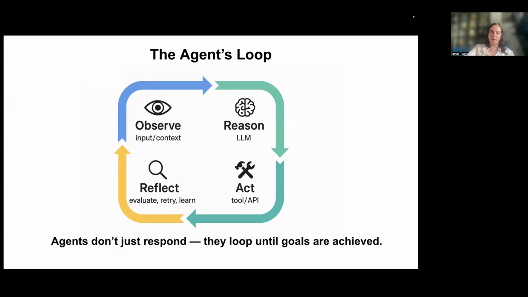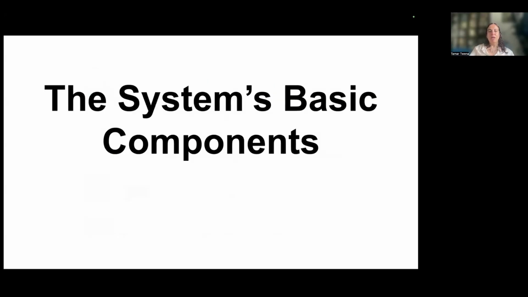So we've talked about the agent loop a little bit. The agent loop is receiving a question or a task, observing, let's say, going to the LLM, thinking about what it has to do. Then according to the LLM response, it decides whether it has to call a tool or an API. Then from all of those, it does a reflection and understands whether it has to do that loop again. So after we spoke about that, let's look at this specific system.